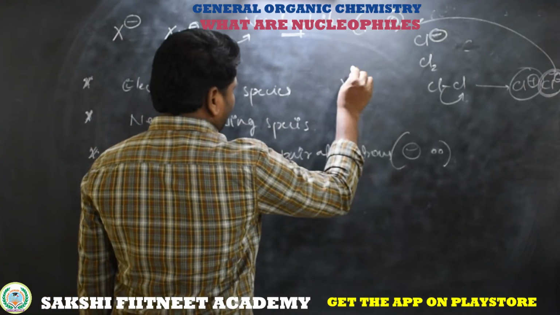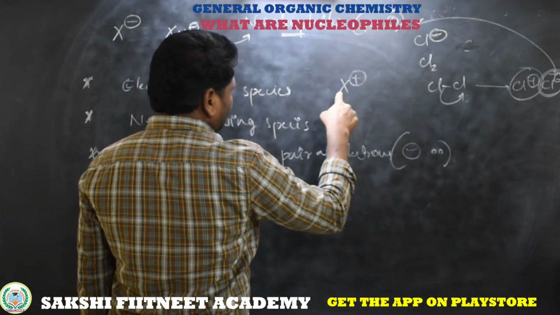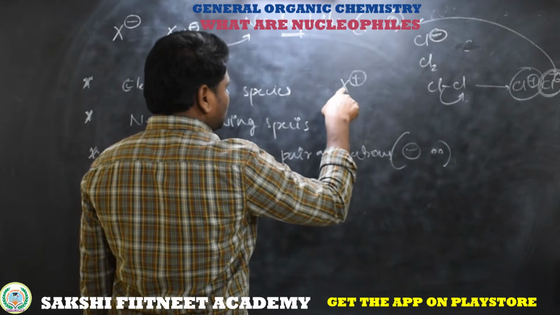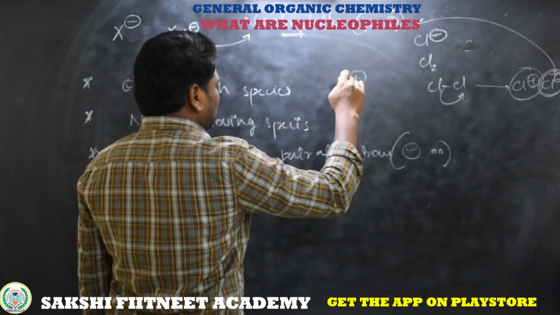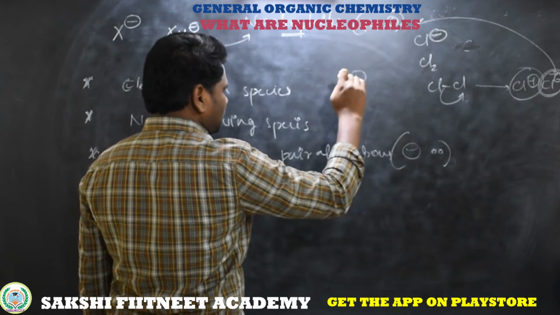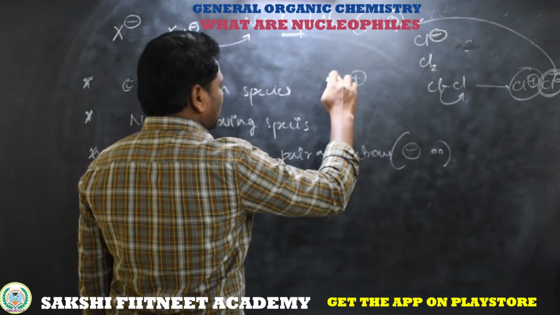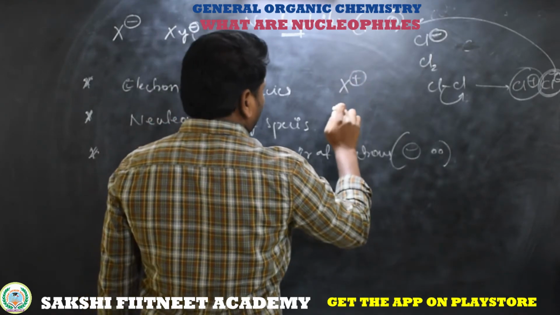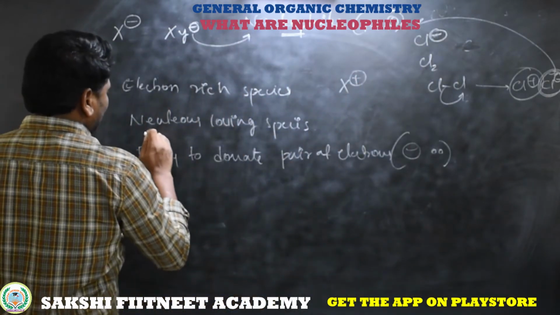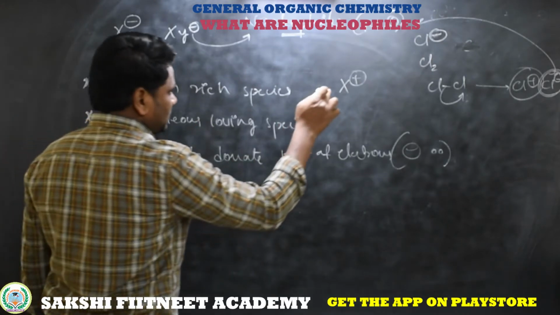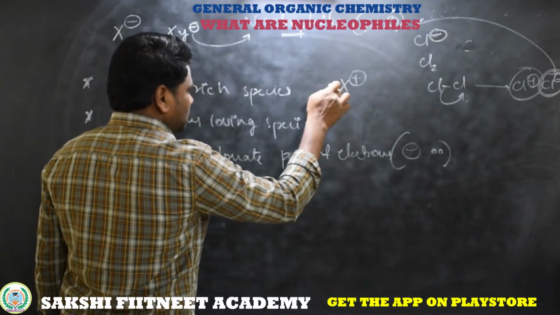If the element has a positive charge, it means around this nucleus there are unequal protons and electrons. The number of electrons is less, one electron less compared to protons. That's why this element gets a positive charge. The protons are in the nucleus. That's the reason we call them nucleus loving species. This is the nucleus charged space.